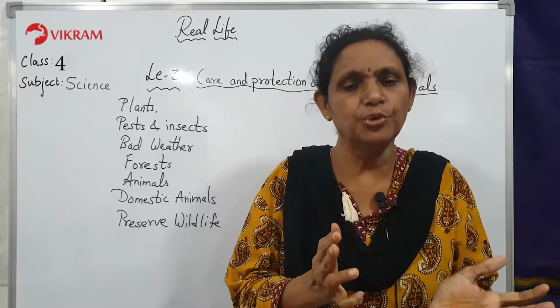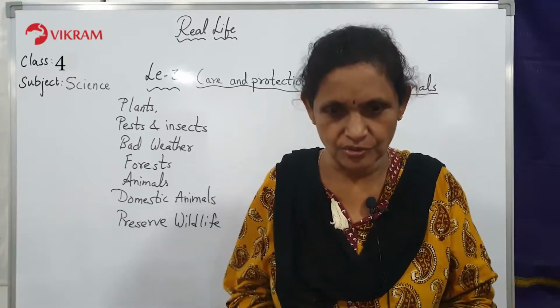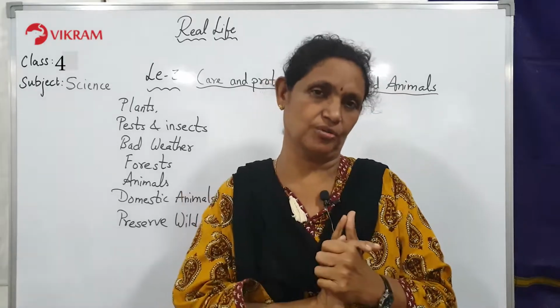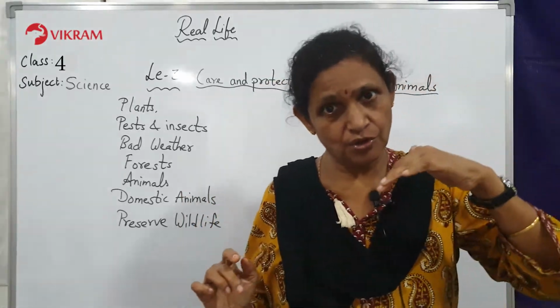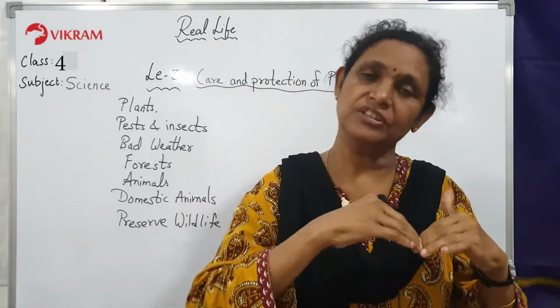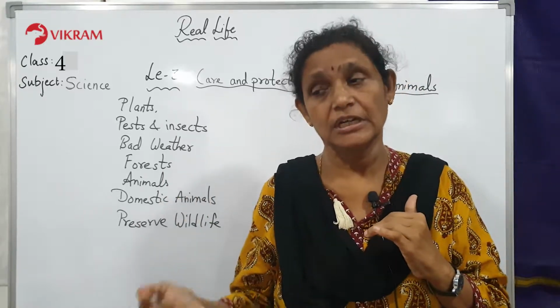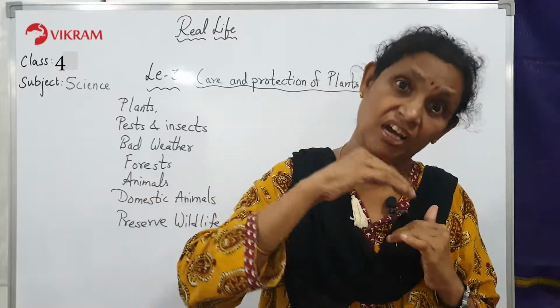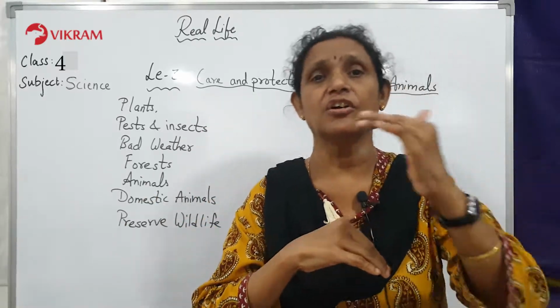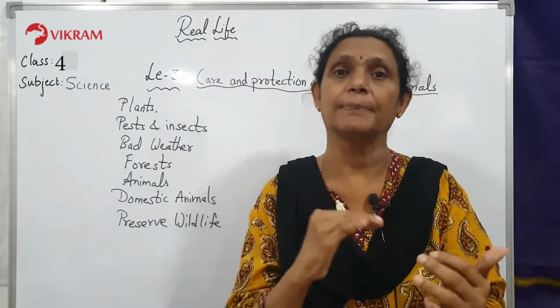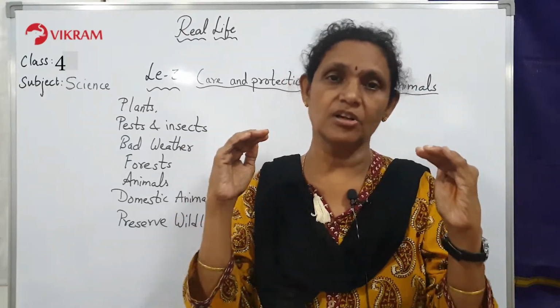Plants give us food, pure air and wood also. Plants maintain the oxygen and carbon dioxide balance in nature. So the plant is giving you oxygen, you are giving carbon dioxide to the plant. So you are helping each other. Same way animals also. The animals also are giving carbon dioxide, even they take the oxygen from the plants. So they also help in this oxygen and carbon dioxide balance.